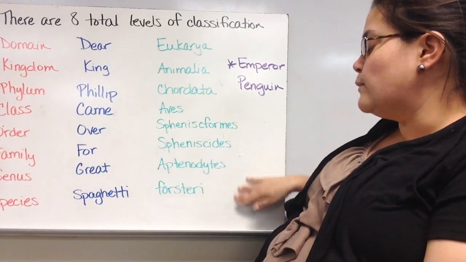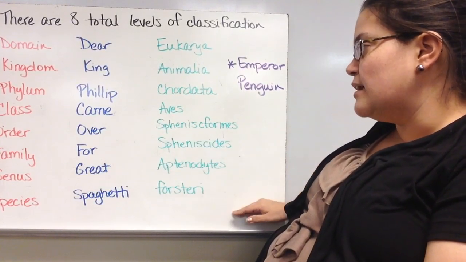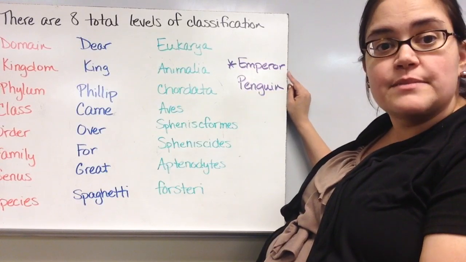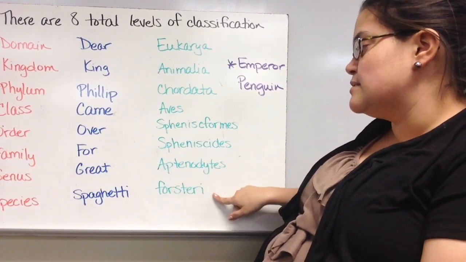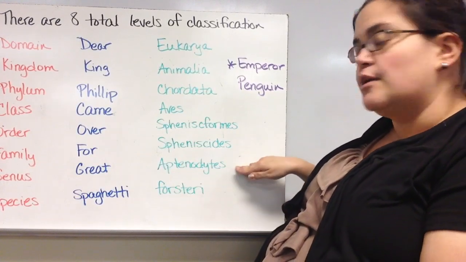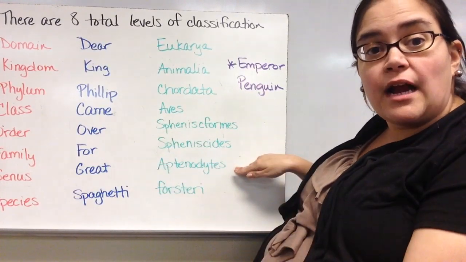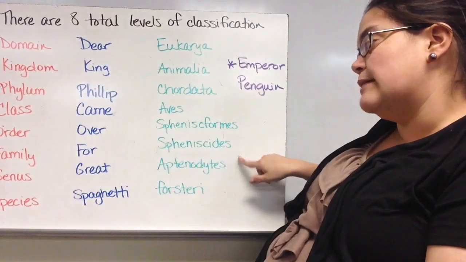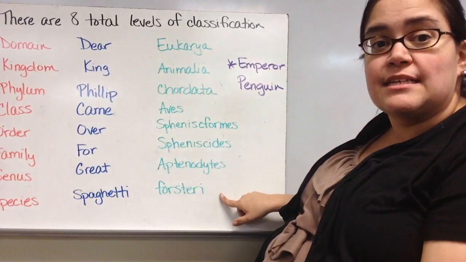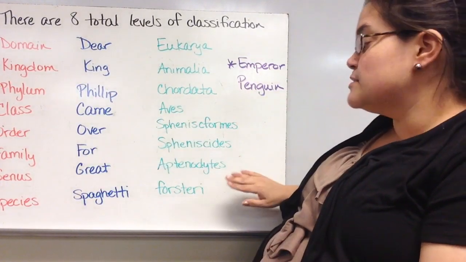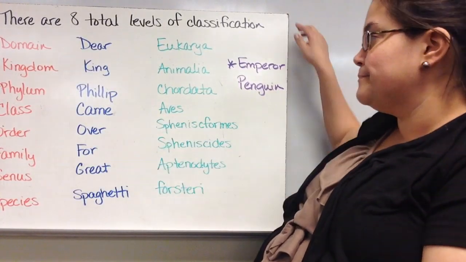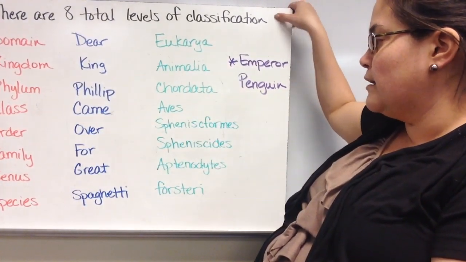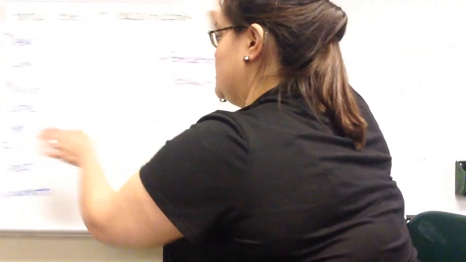So the reason we have this many specific names is because there are different types of penguins. So emperor penguins are Aptenodytes forsteri, and there could be like the chinstrap or like the South American penguins. They could have the same genus, but they're going to be a different species because they're a different type of penguin. So only the emperor penguin has this last one of Forsteri. And we'll talk about why that is next.